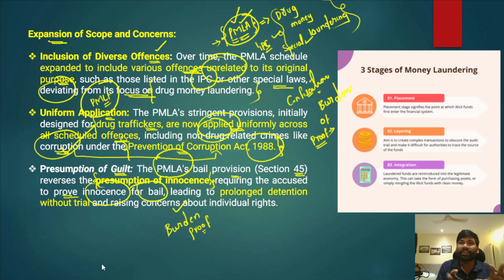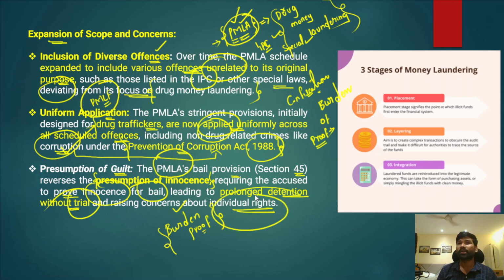And when the accused is not able to provide the burden of proof, when the accused is not able to prove himself or herself innocent, then it would lead to prolonged detention without conducting the trial against the individual, because now the proofs have to be provided by the individual. Okay, so that ultimately concerns individual rights also.